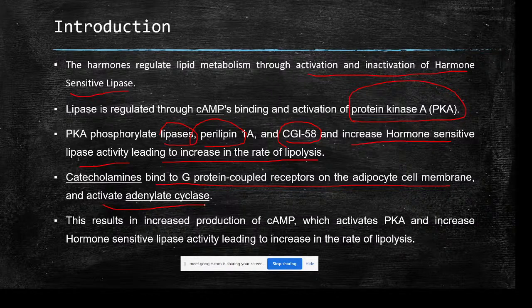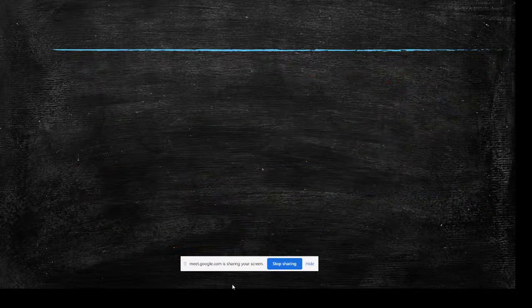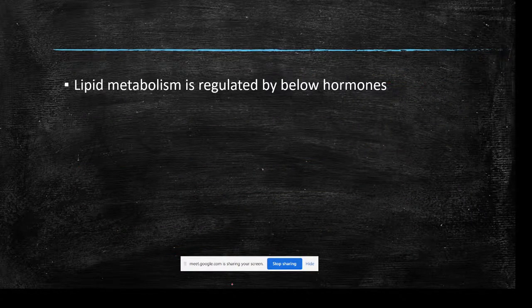This activates PKA, that is protein kinase A enzyme, and increases the hormone sensitive lipase activity. So this leads to increase in the rate of lipolysis.